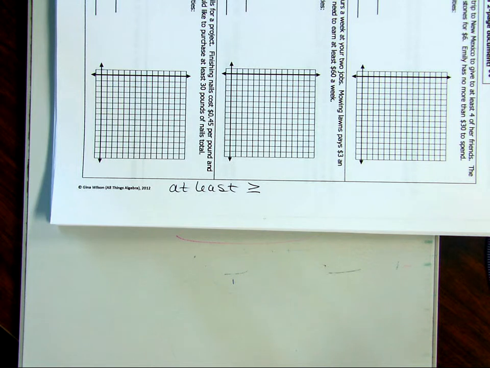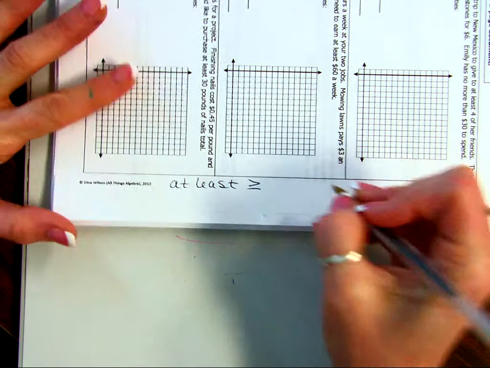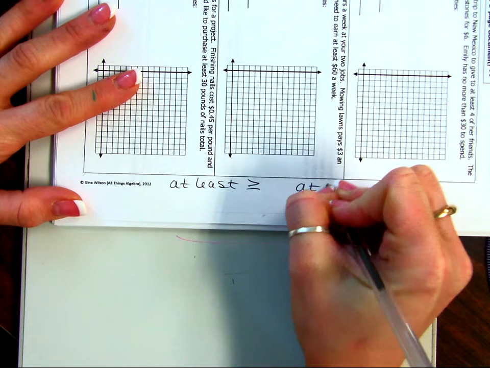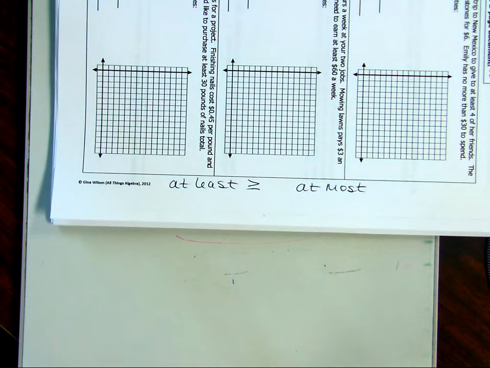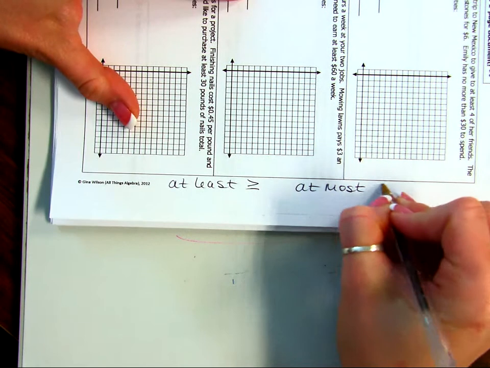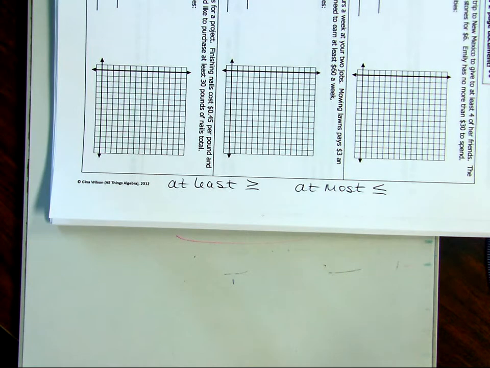So which symbol would be for at most? The opposite of at least is at most. So the most amount of speed you can go means that all of your other speeds need to be less than it, right? So doesn't this symbol make sense for at most?